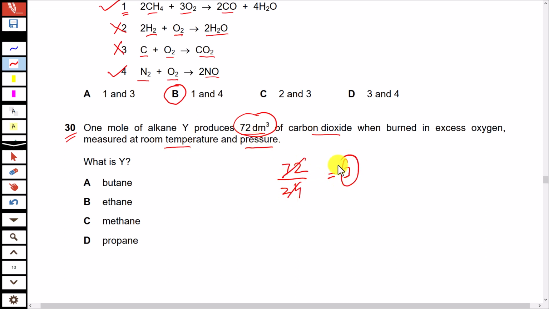It equals 3. Now, as we have already talked, the moles of carbon dioxide produced in a combustion reaction equal the number of carbon atoms present in the hydrocarbon. The hydrocarbon here is an alkane. As 3 moles of carbon dioxide gas are produced, the alkane should have 3 carbon atoms, and among these options propane has 3 carbon atoms.